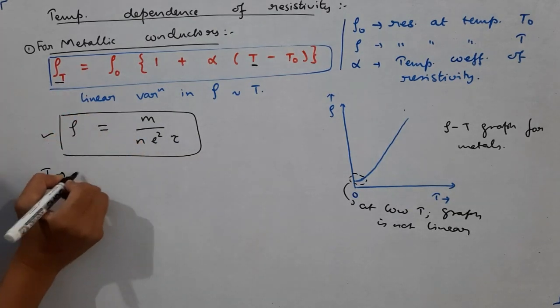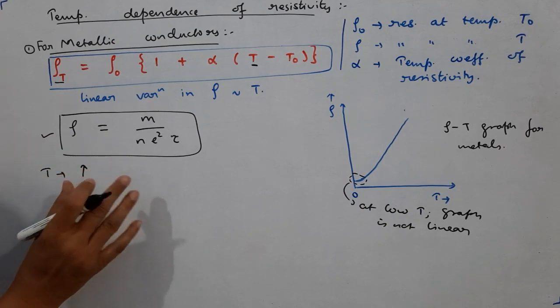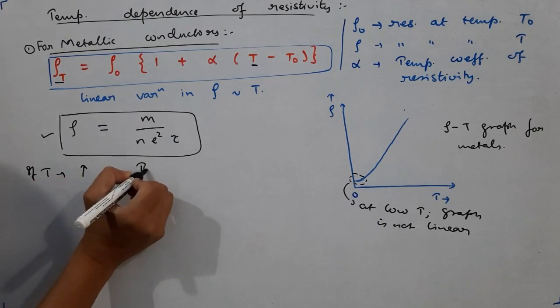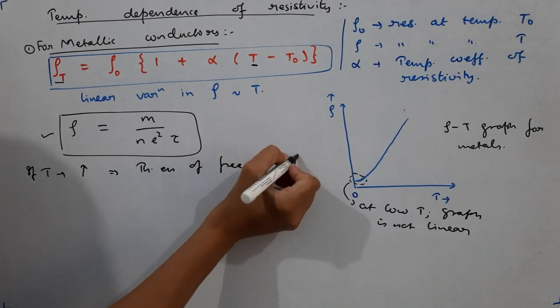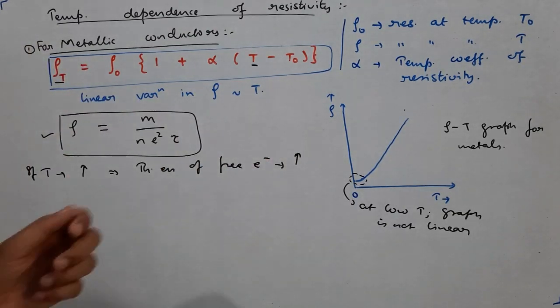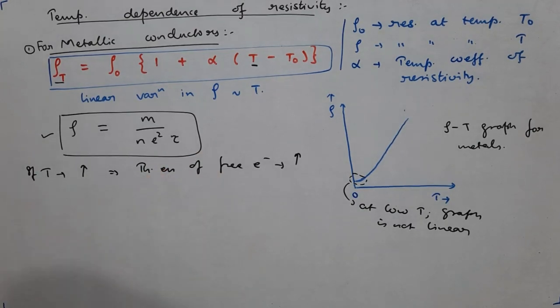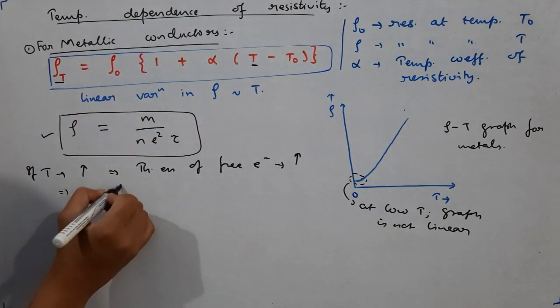See, if temperature is increased, upward arrow means increase, downward arrow means decrease, I will use that particular symbol. So if temperature is increased, this implies thermal energy of free electrons will also increase. What is the meaning of that? Thermal energy will increase means they will start agitating faster. Their kinetic energy will go up. So this implies kinetic energy of free electrons will go up.